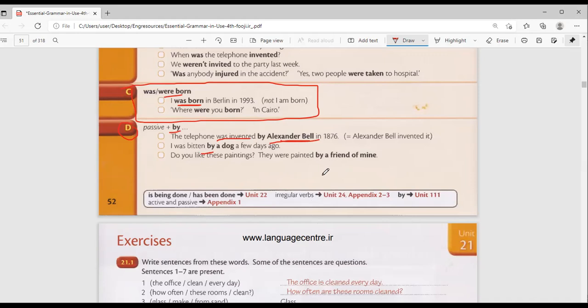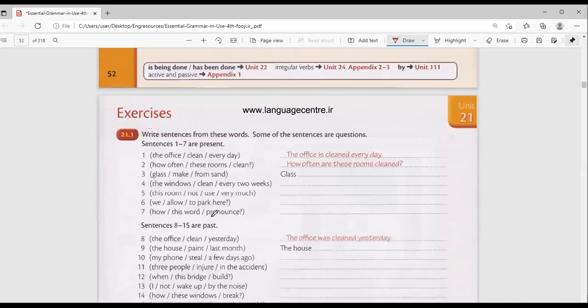It means you take the object and then you make it the subject. And then, of course, you follow the rule. If it is simple present, use is, are, am, and the participle. If it is present continuous, which you're going to see later, it is is, am, are plus being, like that. So let's now look at the work here.